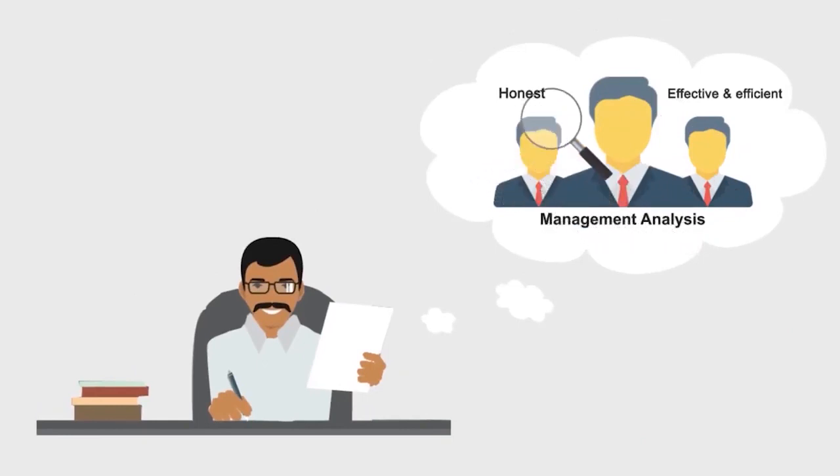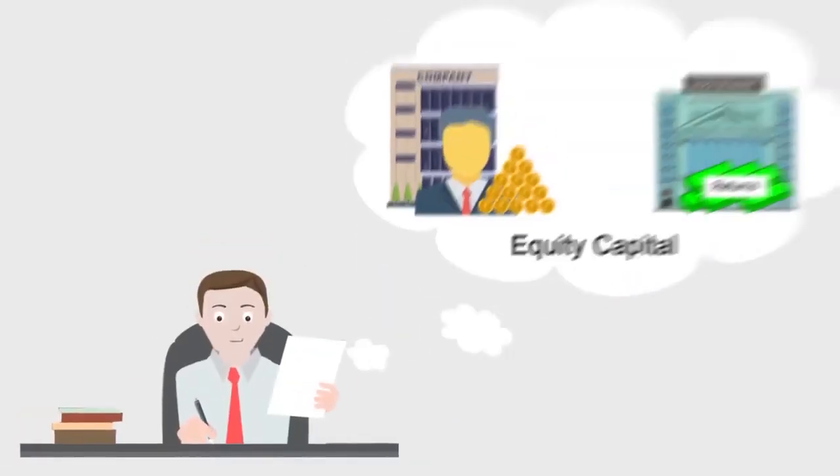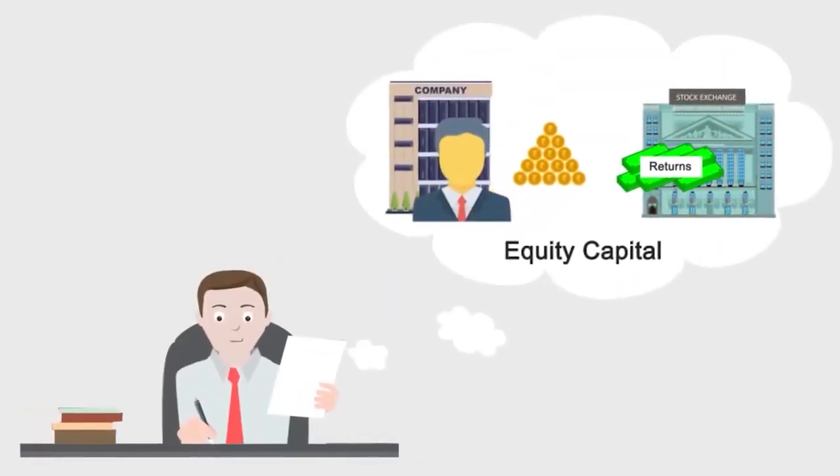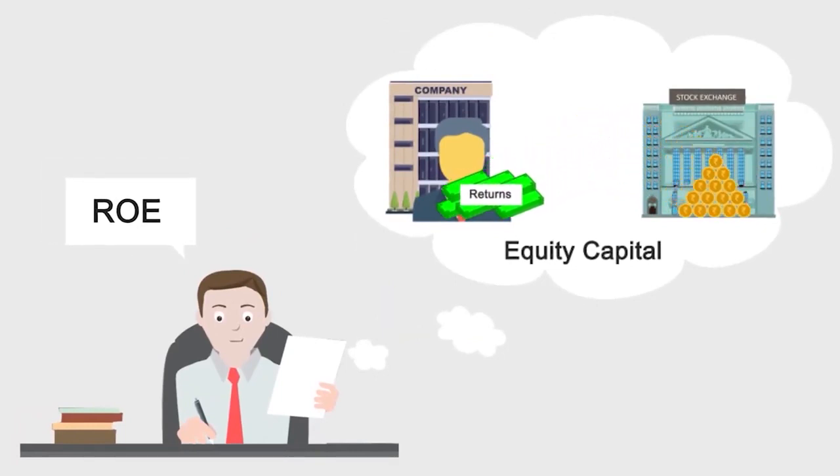We saw that the management of a company should be honest, but simply honest is not enough. This is because if the company's management is honest but ineffective, then it does not have any meaning. Along with honesty, the management should also be effective and efficient. There are a few methods of checking the effectiveness and efficiency of management, and we will discuss these one by one. To check the effectiveness of the management, you will need to see how much return they have earned by using the equity of the company. For this, you will have to use ROE, that is return on equity ratio. In the next part of fundamental analysis, when we start talking about financial statements, then we will discuss these ratios and numbers in detail.